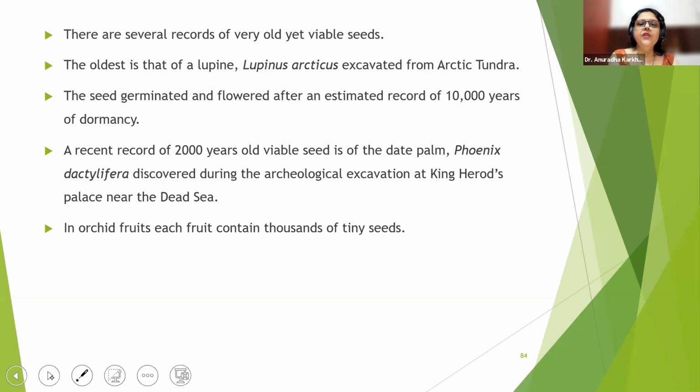A recent record of a 2,000 years old viable seed is of the date palm Phoenix dactylifera, which was discovered during the archaeological excavation of King Herod's palace near the Dead Sea. So recently, a seed has been obtained due to the excavation activities that were going on. They found a seed and it gave rise to Phoenix dactylifera. Okay, yes, kids. Phoenix dactylifera is date palm, khajur. The khajur tree is Phoenix dactylifera.